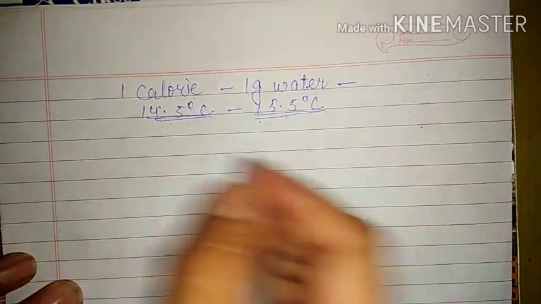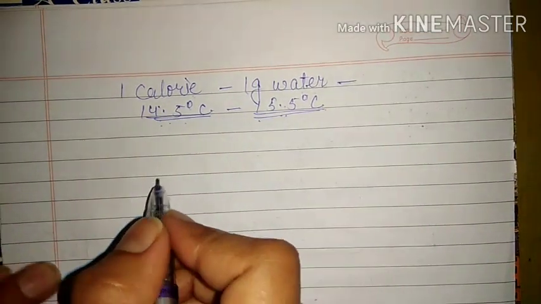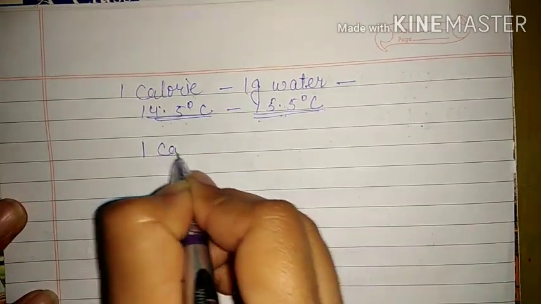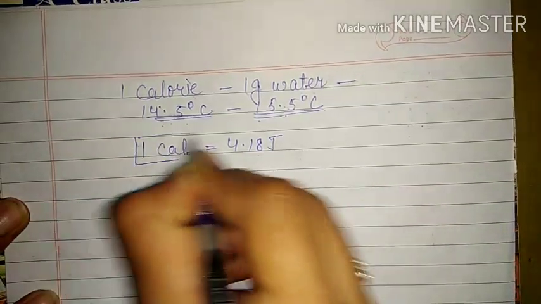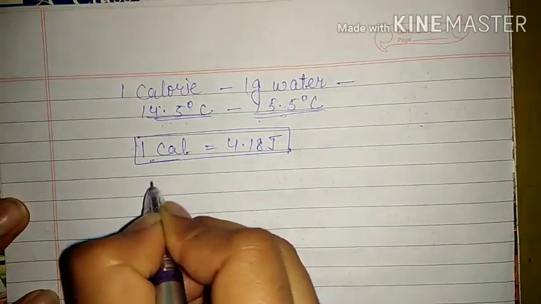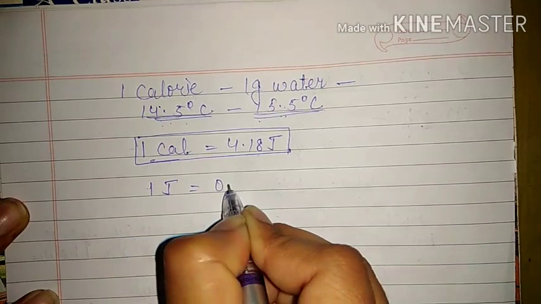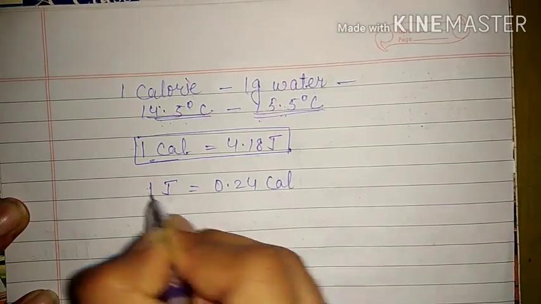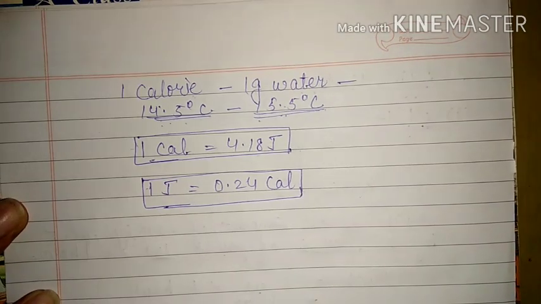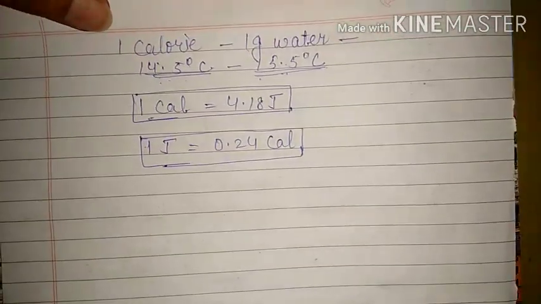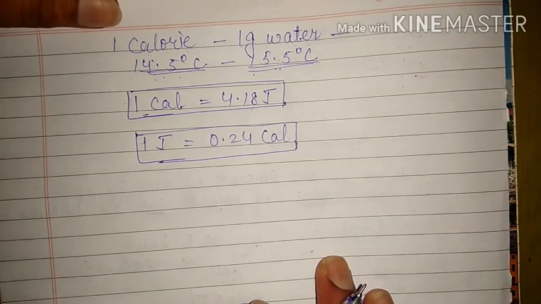Okay. Here also we have one relation between calorie and joule, that is 1 calorie is equal to 4.18 joule, or in other words 1 joule is equal to 0.24 calorie. If you will remember one of these, then it will be sufficient. We can calculate the second one because in physics we have a lot of numerical values which we have to remember.